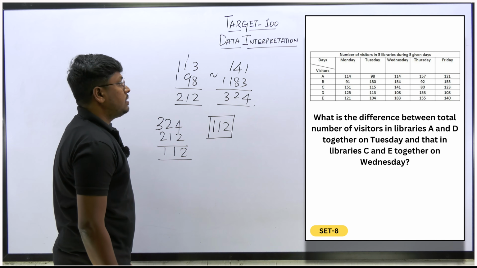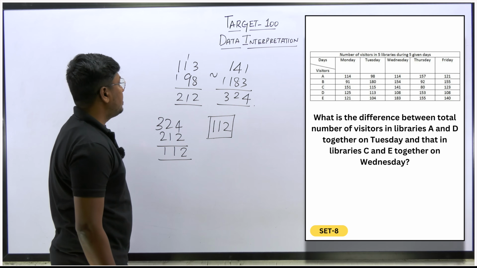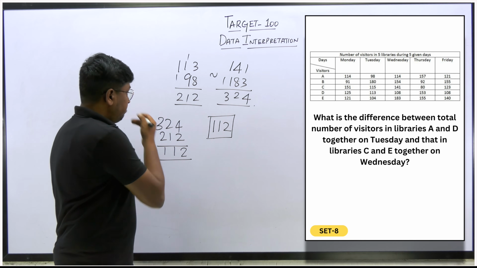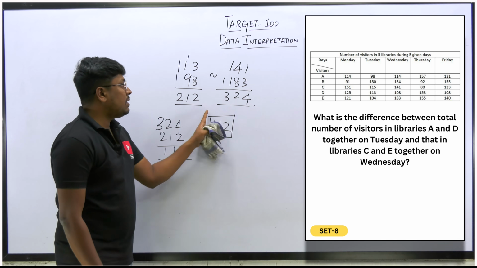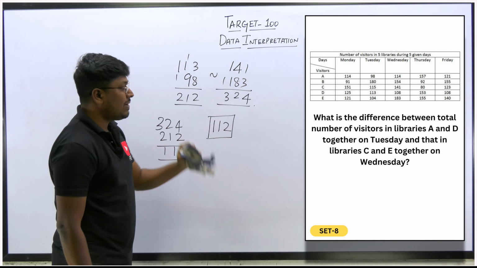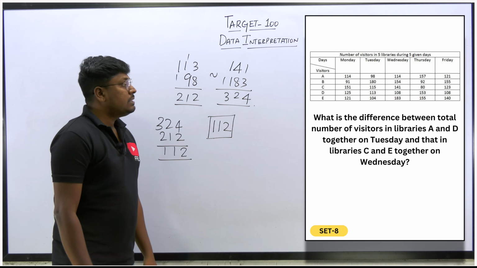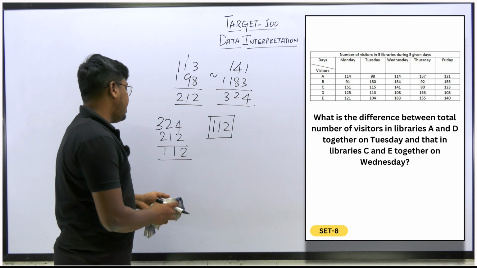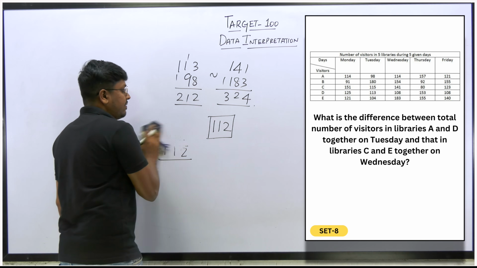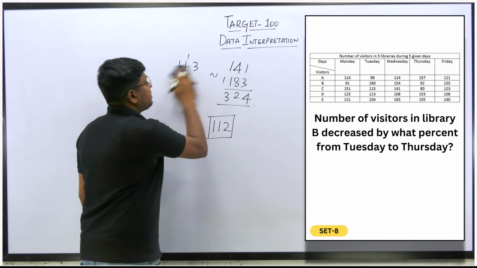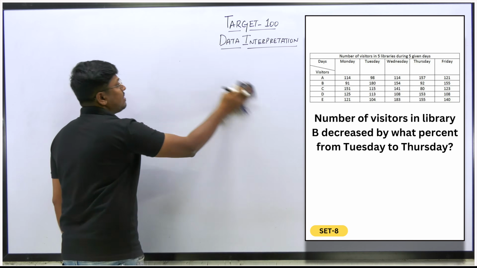Okay, so I'm getting this answer. I don't know whether I'm right or wrong. So the answer for this question is 112. Kindly check this alone, because in the answer they have given us 113, but I'm getting 112. So let me keep the answer as 112. Please cross check with the answer, because the answer they have given is 113. Okay, I think I didn't make any mistakes here.